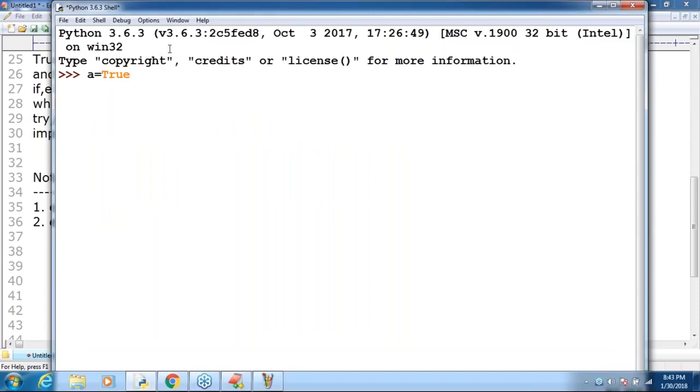Array, is it valid or not? Yes, valid, no problem. If you print A, what is the value? True by default we are going to get, sir. A is equal to true I'm taking. Is it valid or invalid? Invalid, sir.